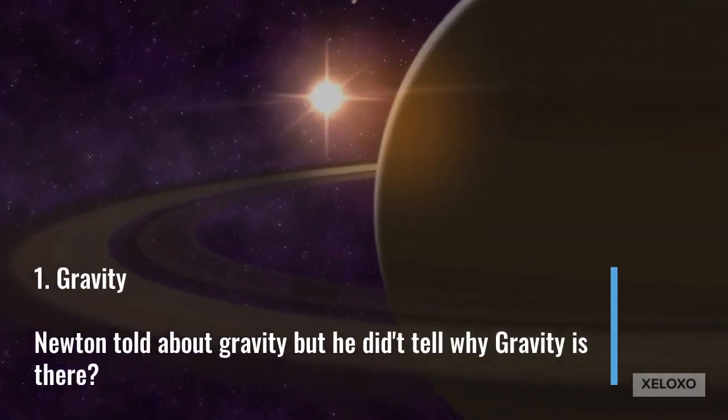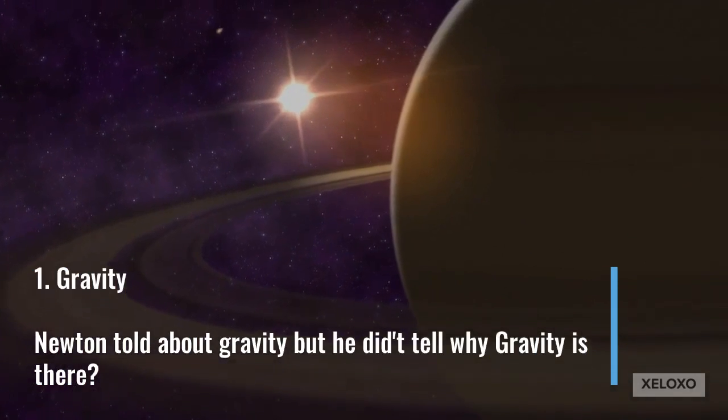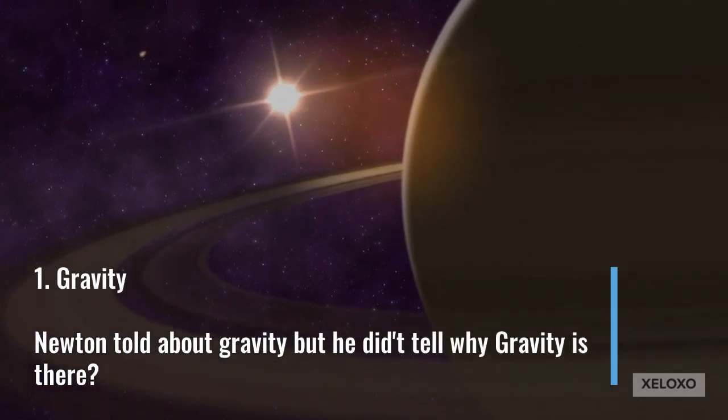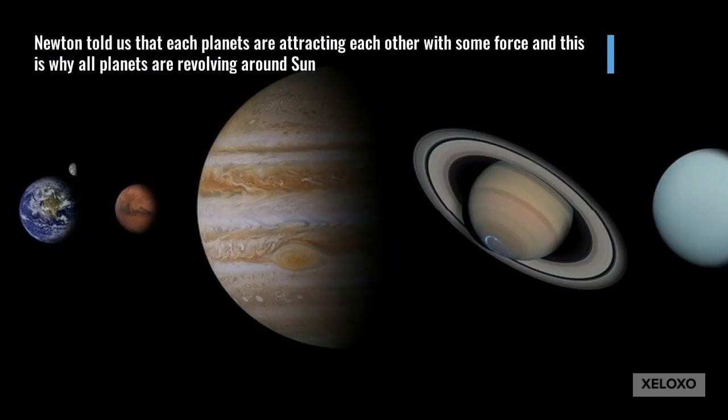Let us discuss gravity. Newton gave the formula for gravity. He was the first scientist who told about gravity, and he also gave the formula for gravity. Newton explained that everything in this world is attracted by some force. This force is gravity. Like an apple, or anything you throw outside, it will come back to earth. Newton extended this formula to the universe.